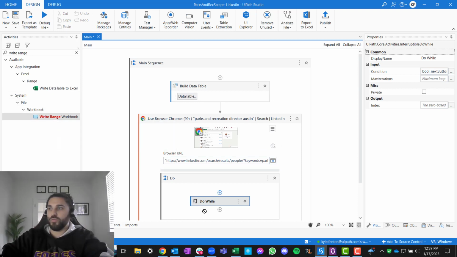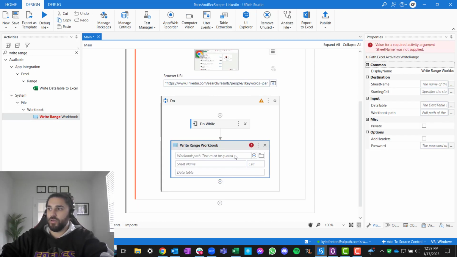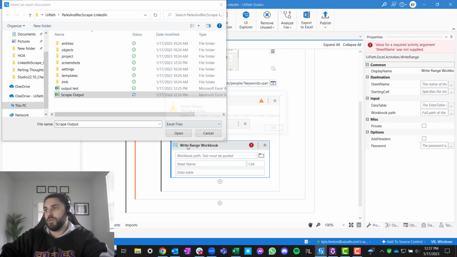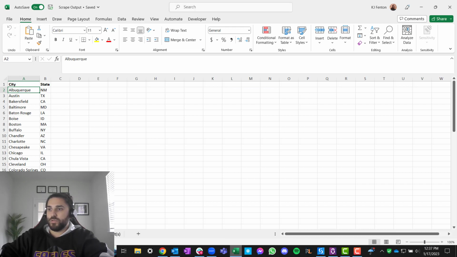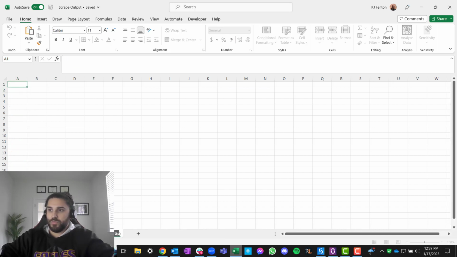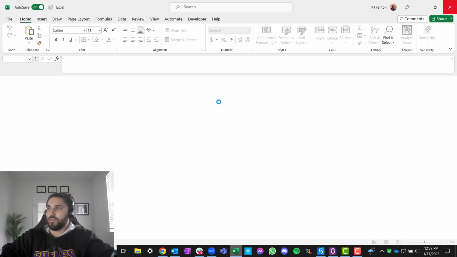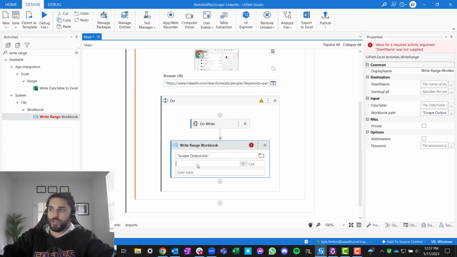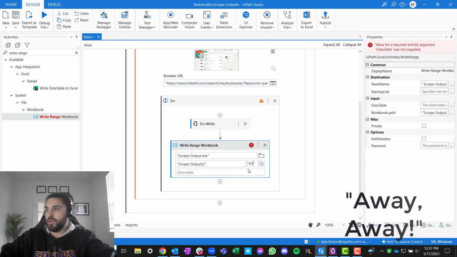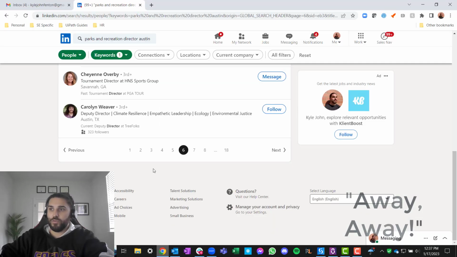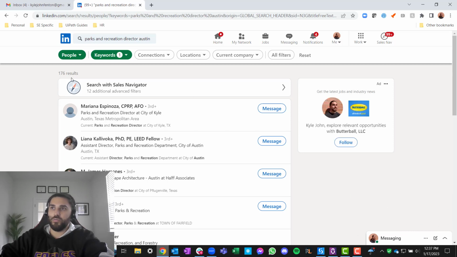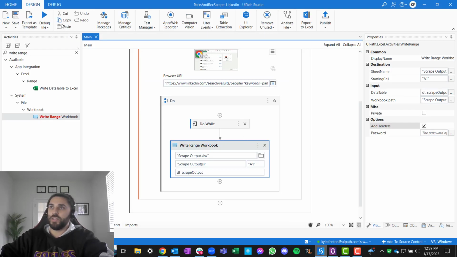And then we'll just keep repeating this over and over again once we get to the city part, but I just want to see what our output looks like. So I know we have this in the project. Oh, it's in use. So we're going to call this scrape outputs. Let me just copy and paste that because we're going to need it. Right, close that down. Scrape output, sheet name is scrape outputs. We're going to write this into cell A1. The data table is going to be the data table we're writing to, add headers. And let's give this a try from the first go round, and let's see if we get all 176 results inside of our Excel file.